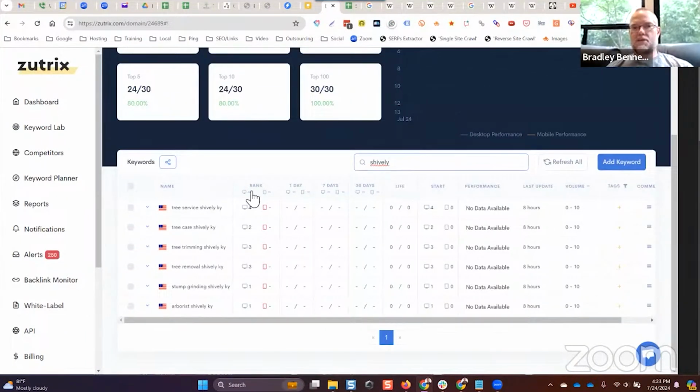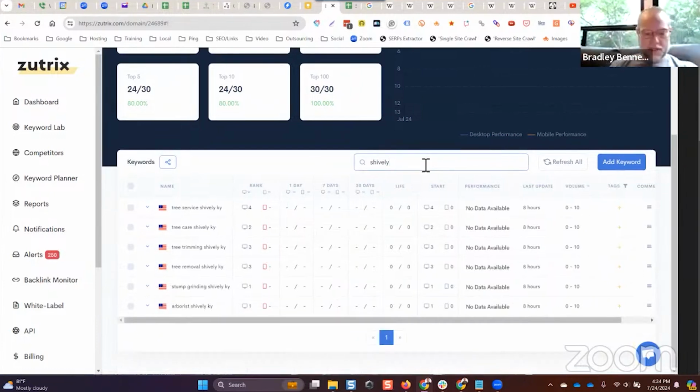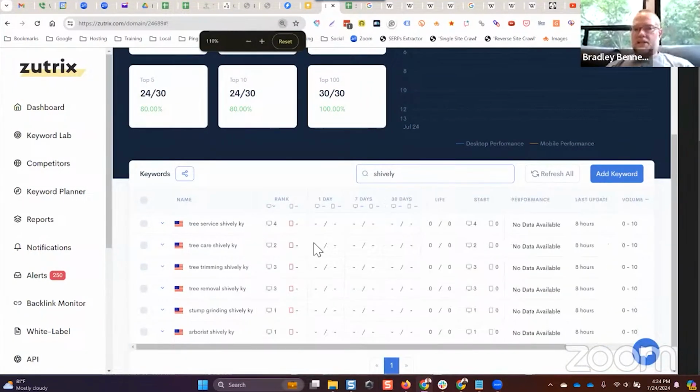Okay, guys, look at these rankings here. Whatever, just leave it the way it is. All right. So you can see the rankings that I've got. Arborist, Shively, Kentucky, #1. Stump grinding, Shively, #1. Tree removal, Shively, #3. Tree trimming, Shively, #3. Tree care, #2. Tree service, #4.